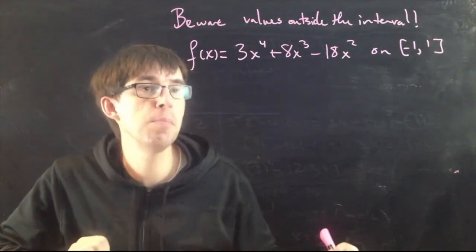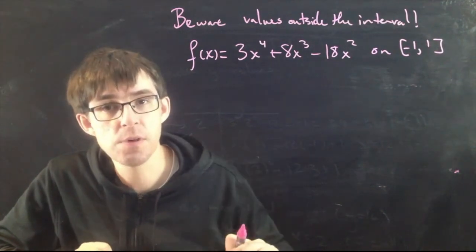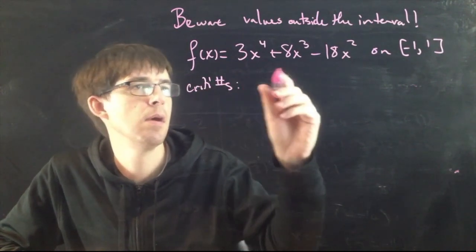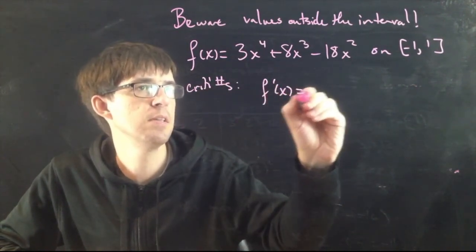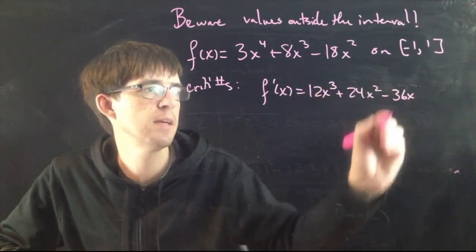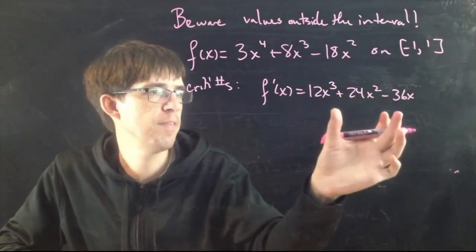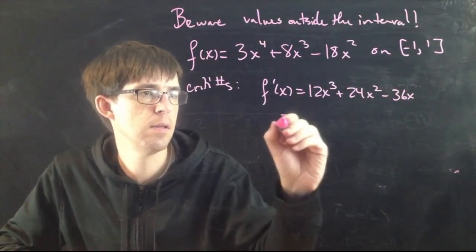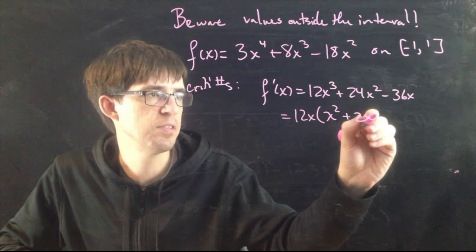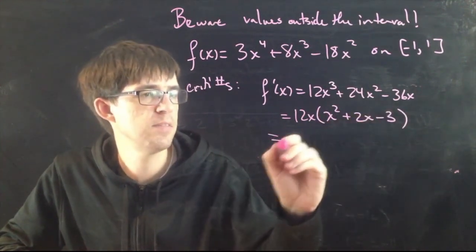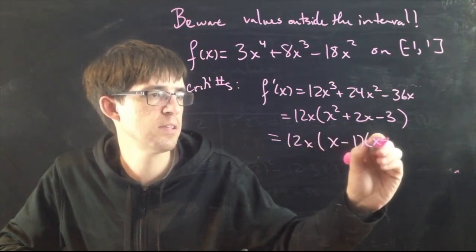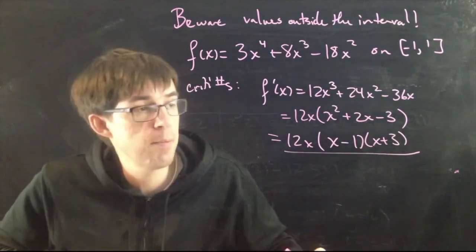All right? Same old business. Find the critical numbers, make a chart with the critical numbers plus the interval endpoints. So, critical numbers, first of all, take the derivative. F prime of x is 12x cubed plus 24x squared minus 36x, right? Simplify, I can factor 12x out of that. And what's left is x squared plus 2x minus 3. And then this I can factor also, x minus 1 times x plus 3. All right, this is the derivative, f prime of x.